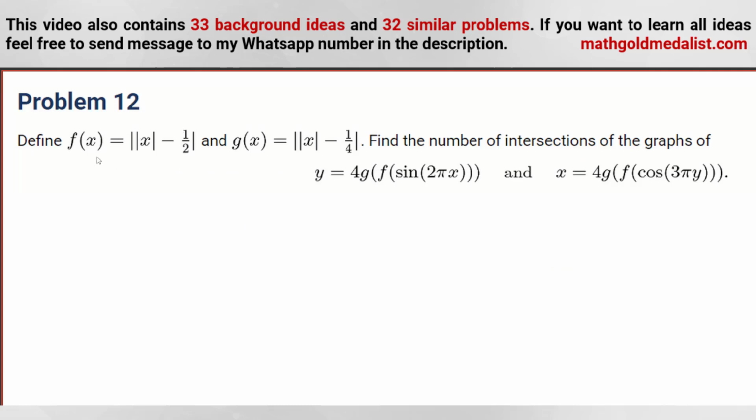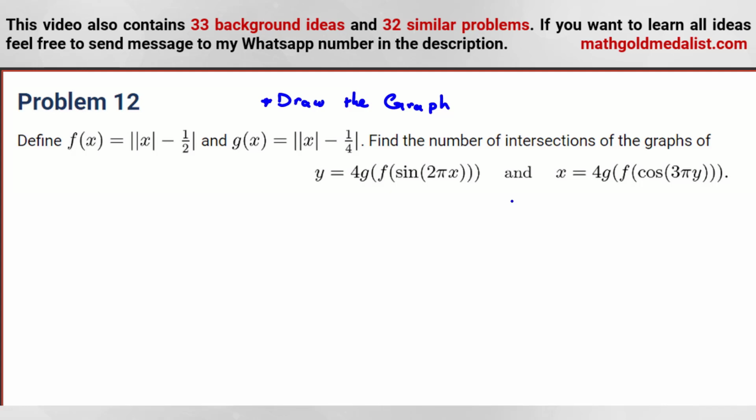Problem 12. Define f of x is equal to this, absolute value of x minus half. g of x is this. Find the number of intersections of these two graphs. So, in my previous videos, also in our problems in AIME, I said in some problems you should draw the graph. After solving this problem, I will also leave some homeworks related to this part. So here we should draw the graph.